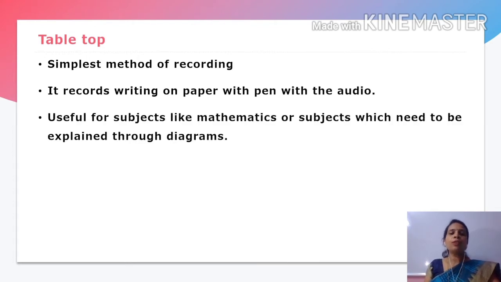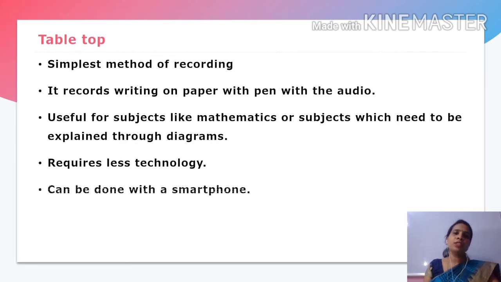It's very useful for subjects like mathematics or those which need some diagrammatic explanation, because it records our fingers or hands with gestures, and gestures play a very important role in understanding the concept. Students really love to watch these types of videos. It requires very little technology, very little instrumentation. It can be made just with the help of a smartphone.